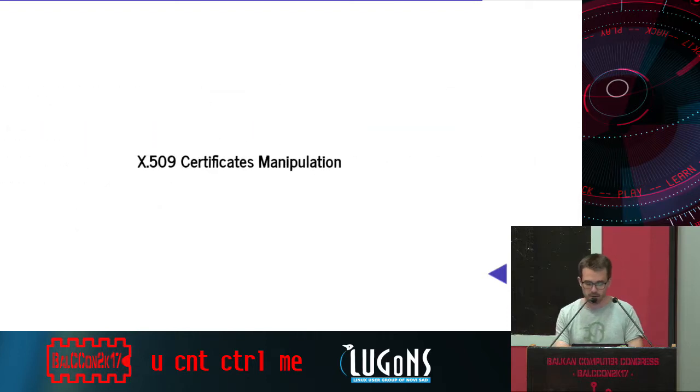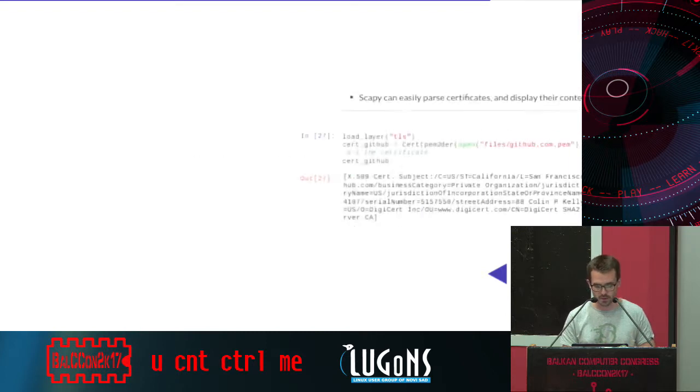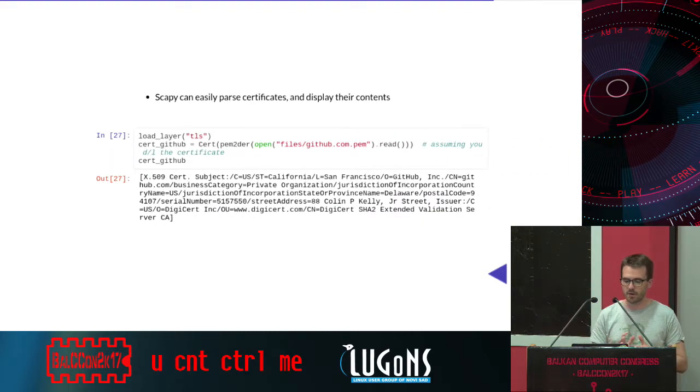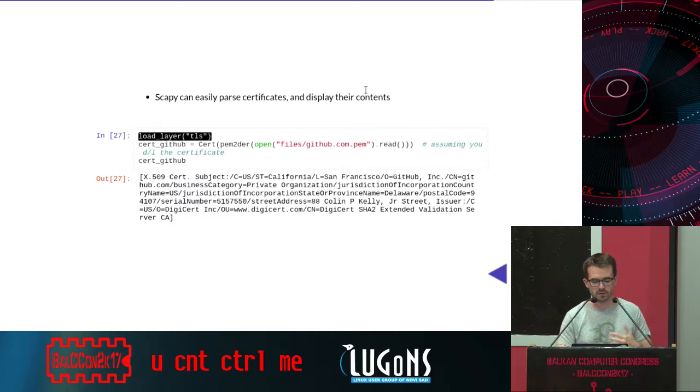Okay. One of the last topics I will discuss today is certificate manipulation. This one is really nice. It gives you a really cool API in order to explore certificates. So Skype can easily parse the certificates and show you their content. What you need to do is a bit specific here. That's load_layer TLS. It's not enabled by default yet because it tends to make sniffing slower. So you need to activate it.